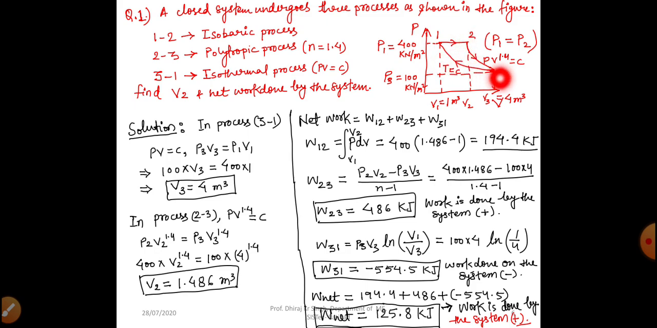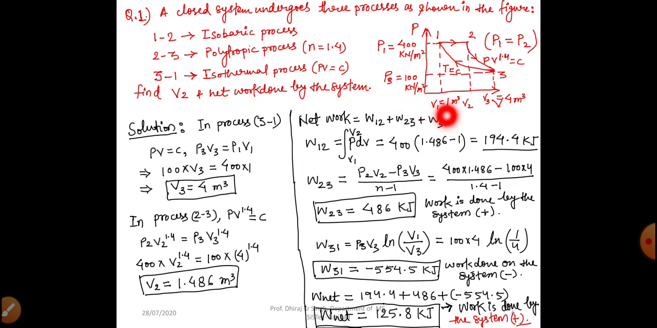Now process 2 to 3 is our polytropic process. We all know in polytropic process, heat transfer and work transfer both take place, right? So 2 to 3 is a polytropic process, and the equation of polytropic process is given PV to power 1.4 equal to constant, right? And the last process is our isothermal process. 3 to 1 is our isothermal process where temperature is constant, and again it reaches the initial point, means cycle got completed, right? So here pressure at P3 is also given 100 kilonewton per meter square,